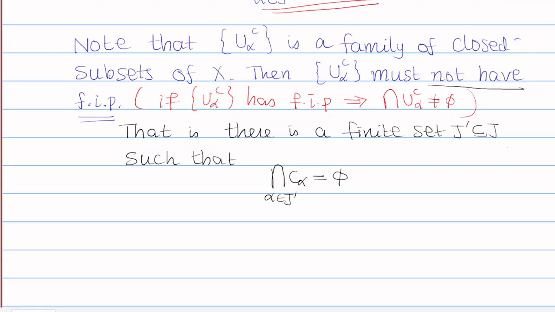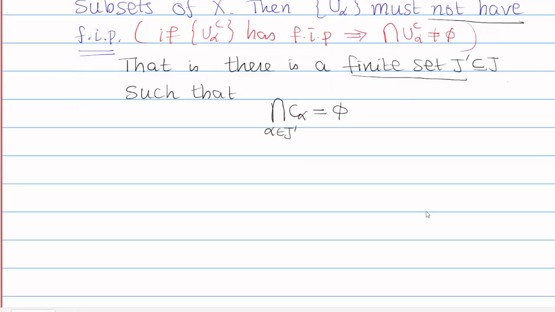Therefore there is certainly a finite set J dash, a subset of J, such that this condition is satisfied. So let J dash be alpha 1, alpha 2, ..., alpha n.